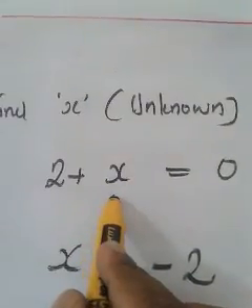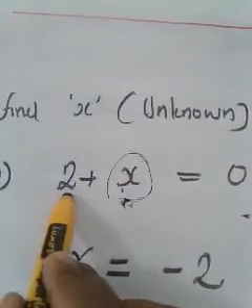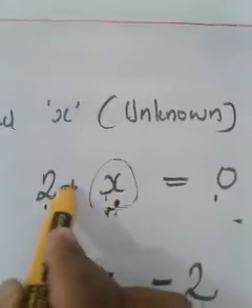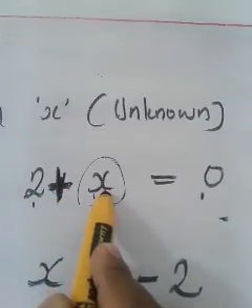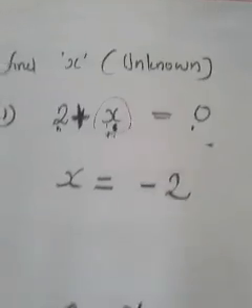How can you find out this number? This question says that when you add an unknown to 2, we have to get the result as 0. Then what will be that unknown? Since the operation is addition, that unknown will be the negative of the number, because we have to get the result as 0. So the answer is negative 2.